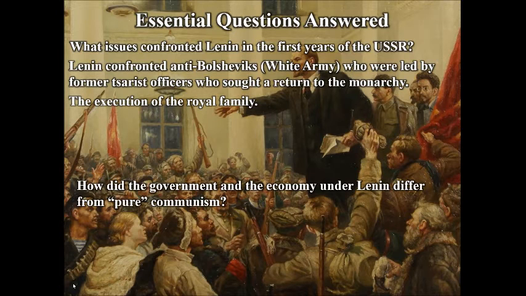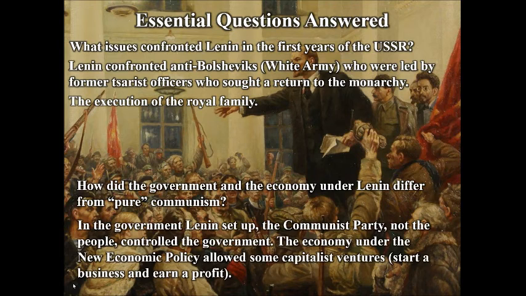How did the government and the economy under Lenin differ from pure communism? In the government Lenin set up, the Communist Party, not the people, controlled the government. The economy under the new economic policy allowed some capitalist ventures, the ability to start a business and earn a profit.